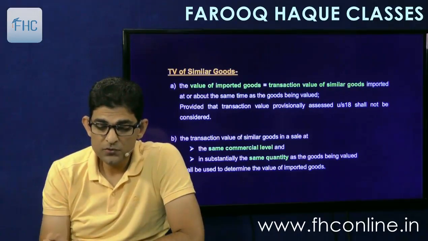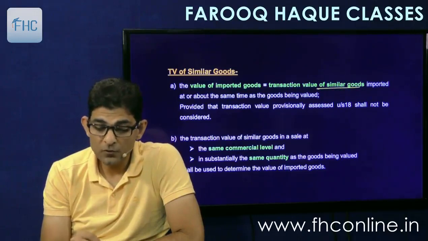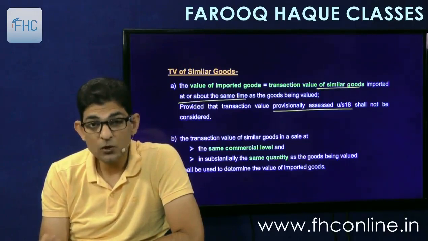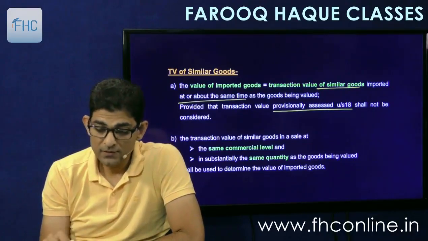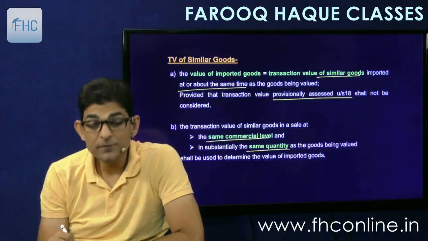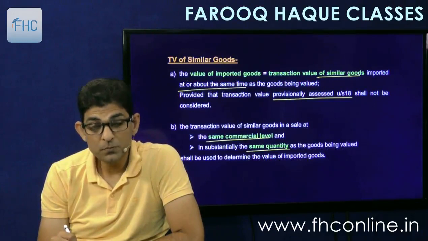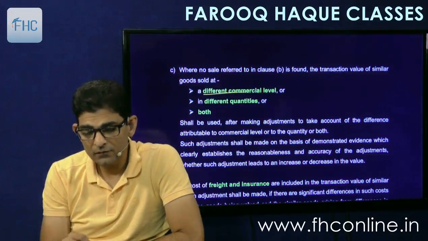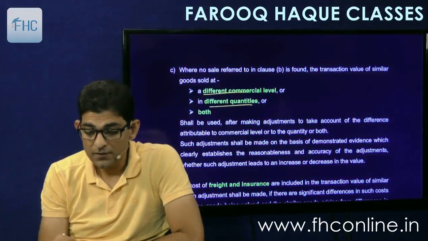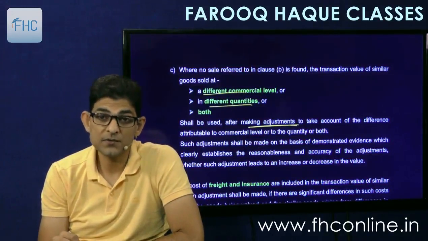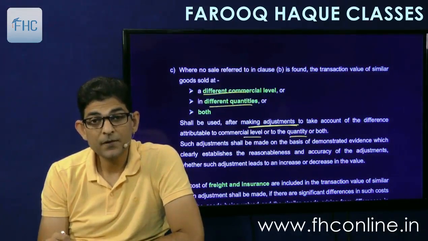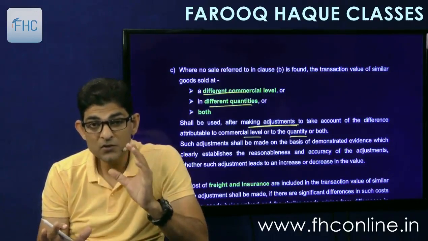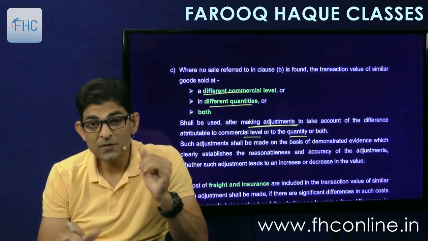It says the value of imported goods is equal to the transaction value of similar goods imported at or about the same time as the goods being valued, provided that a transaction value provisionally assessed will not be taken. Secondly, it should be taken at the same commercial level and same quantity. And if not available, then a different level and different quantity can be used, but after making adjustments to account for differences in the level and the quantity. Quantity difference means the discount difference, so you have to adjust the discount difference, and level means the margin difference, so you will have to adjust the margin difference and then accept it.